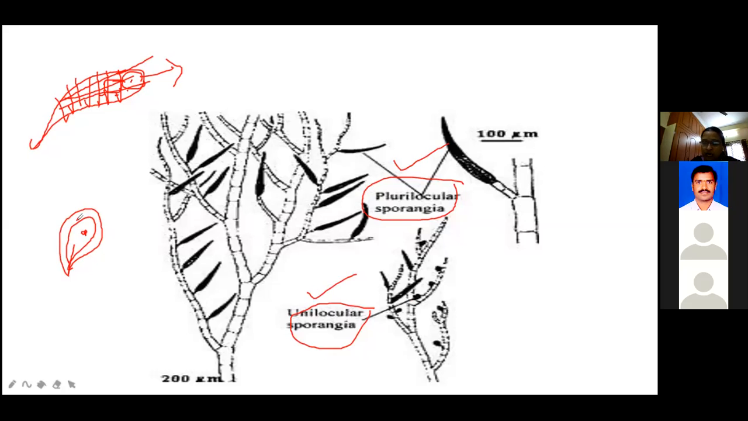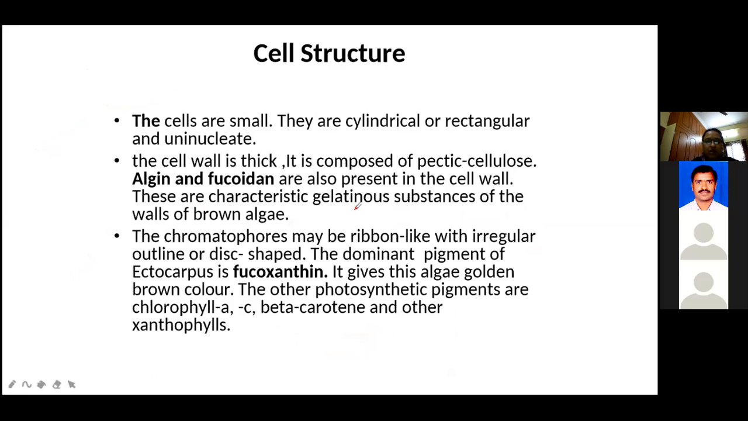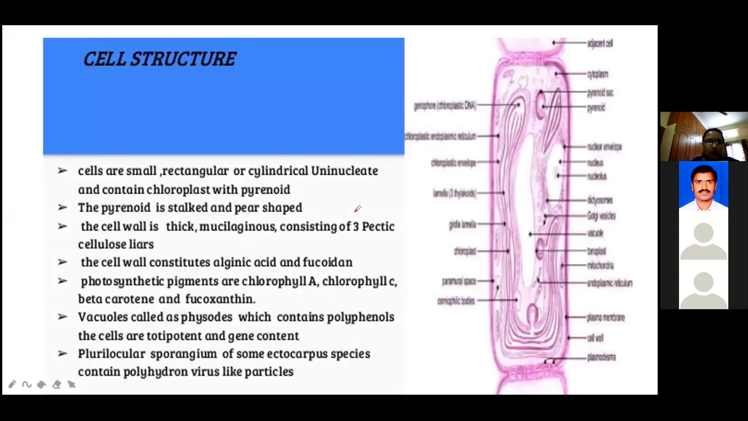Where the diploid plant is there, it produces the unilocular sporangia. Next one, the multi or plurilocular sporangia. This is only one sporangia, a single structure, and in that many sporangia form. See here, each and every box is a sporangium. That's why this is called a plurilocular sporangia. Did you understand, ma'am? What is the unilocular? What is the plurilocular sporangia?